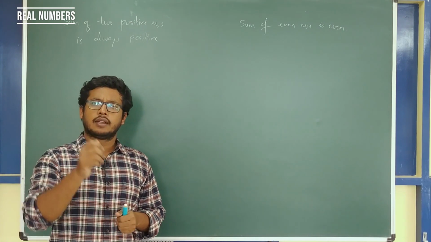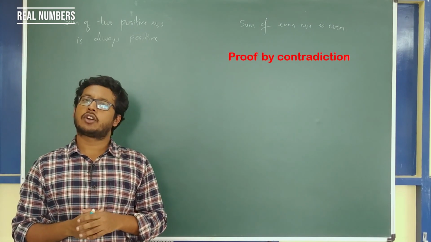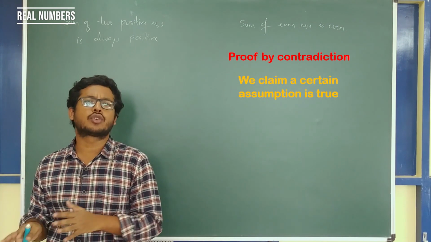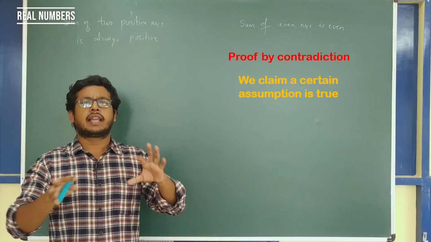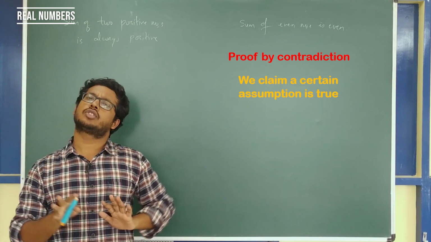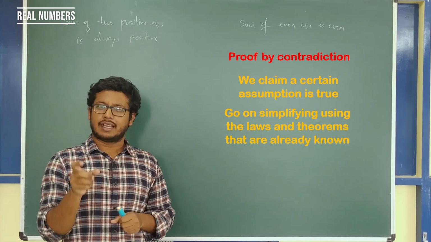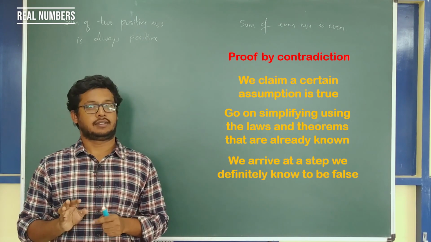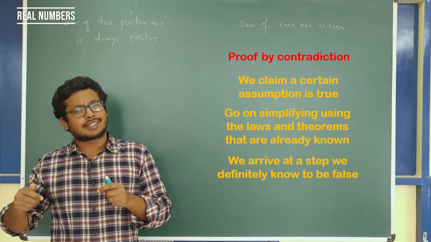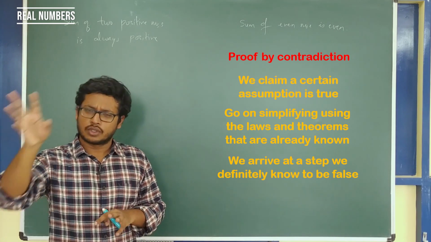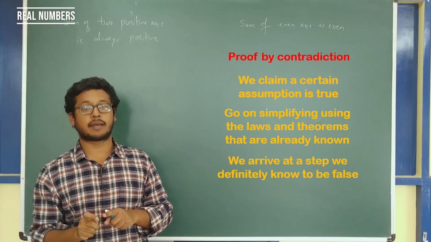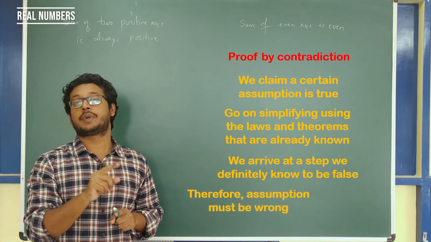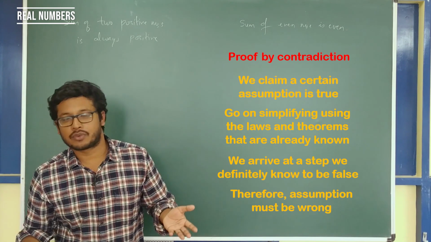Now, how do we apply proof by contradiction? Here, we claim that some assumption is true, and we go on solving. Somewhere in between, you arrive at a step which you definitely know to be false. Using that assumption, you solved something and came across a step that is definitely false, then what should be wrong? Your assumption must be wrong. This is what proof by contradiction is.